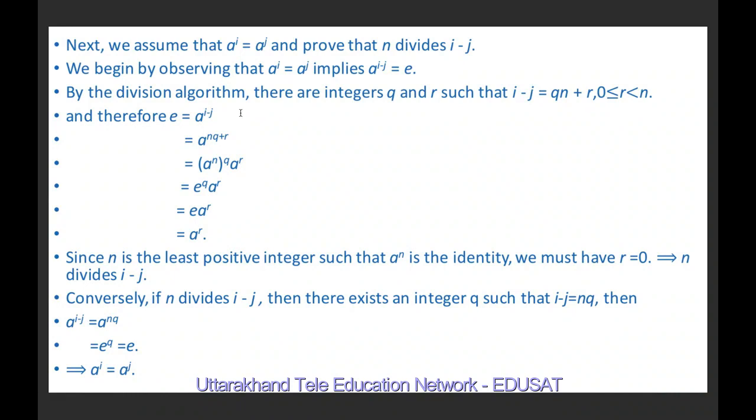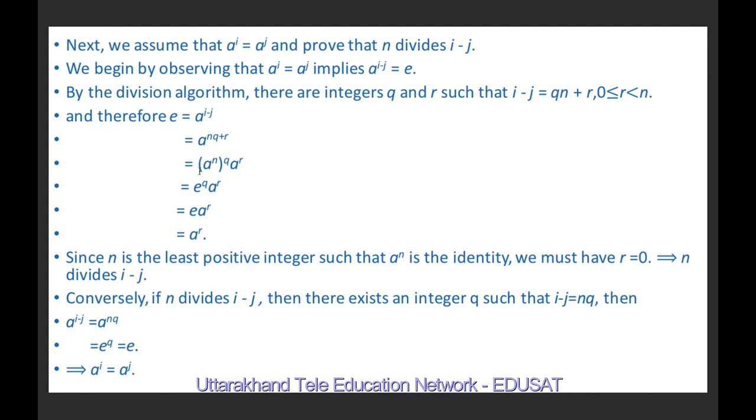So by the division algorithm, there are integers q and r such that i minus j equals qn plus r, where r lies between 0 and n. Therefore, e is equal to a raised to power i minus j, and i minus j is qn plus r, so this can be written as a raised to power nq times a raised to power r.